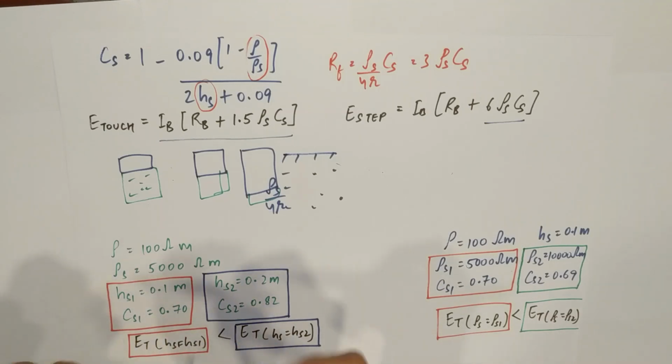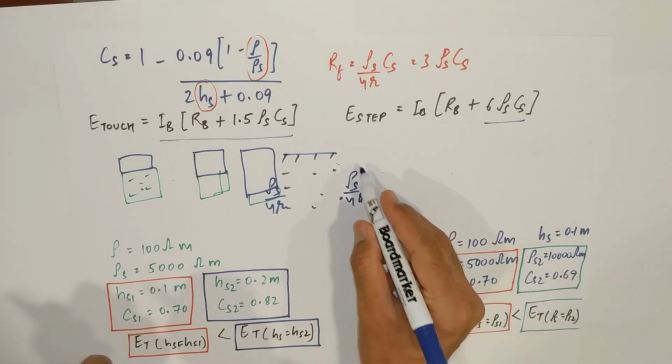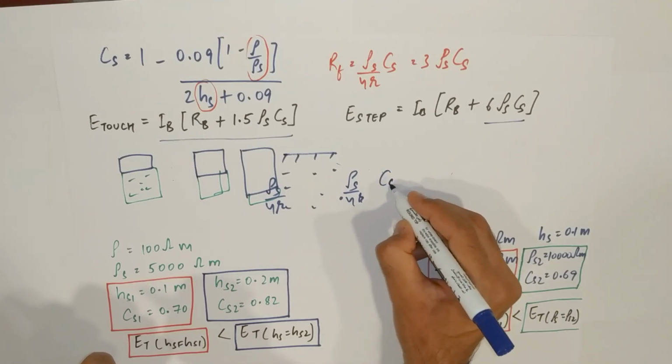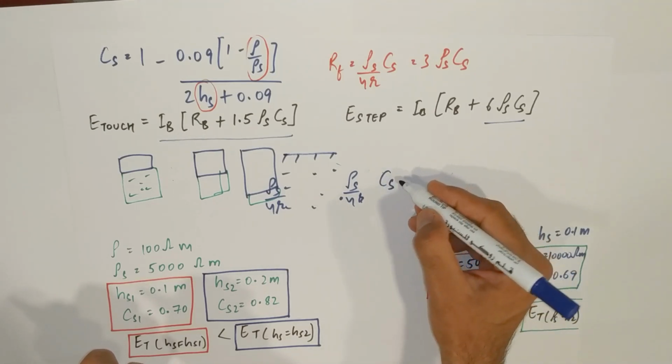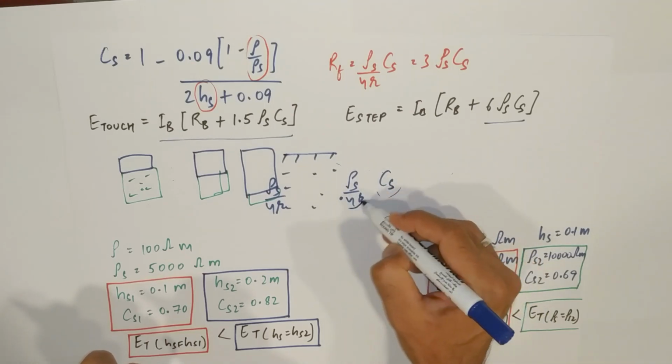So that means your formula is coming closer to this rho s by 4r. When it is coming closer to this, that means your CS is increasing from 0 and it is coming more near to 1, so that the formula will become this.